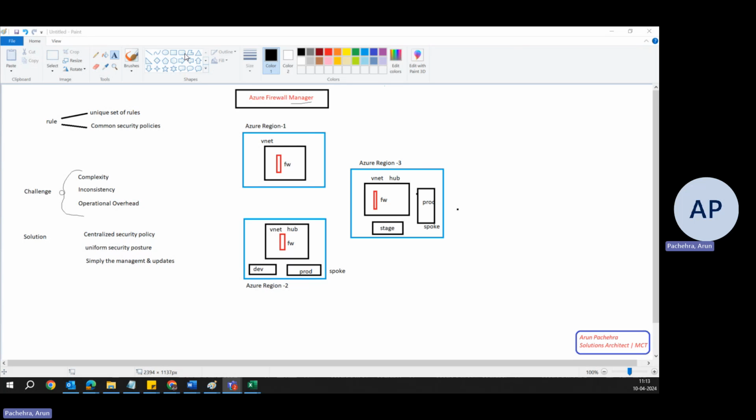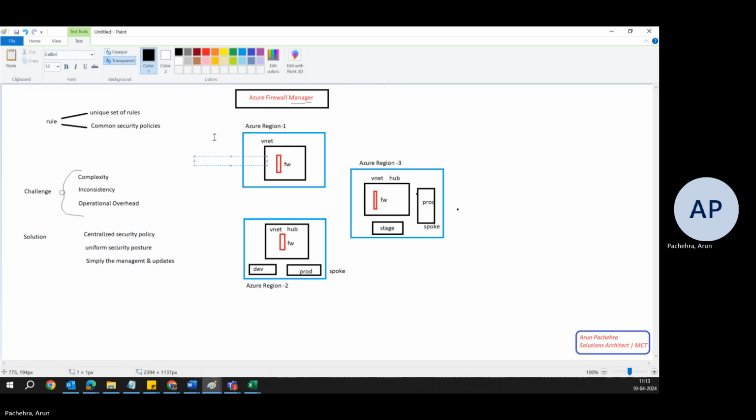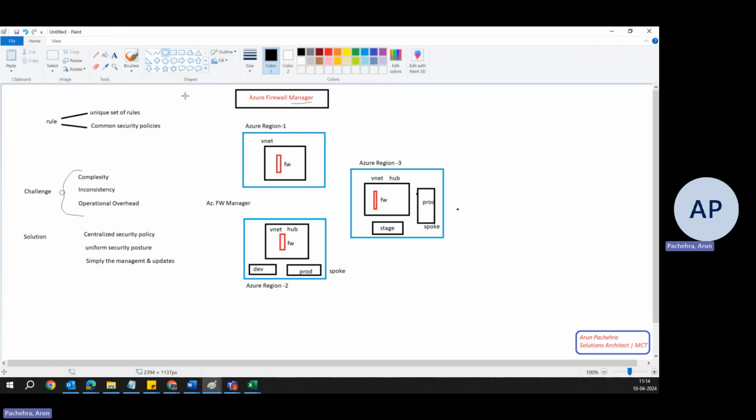So let's suppose we have Azure Firewall Manager right here in one of the subscriptions. Now what will we do? We will simply update the policy here at one place. IP is blocked here, and it will apply to this firewall, to this firewall, to this firewall.